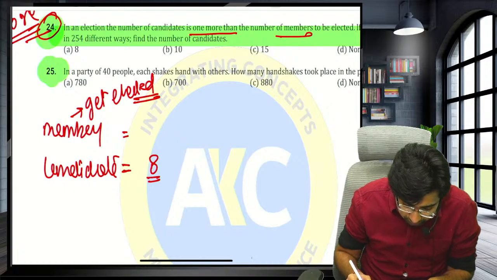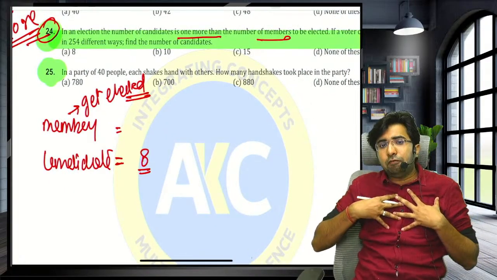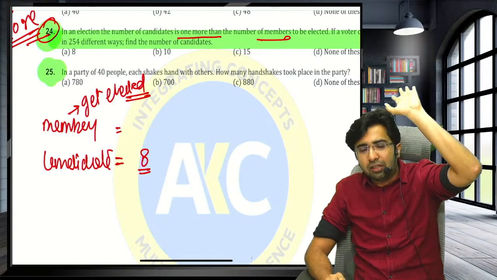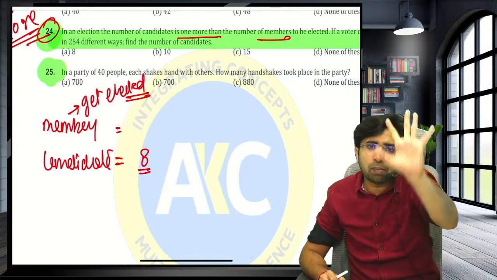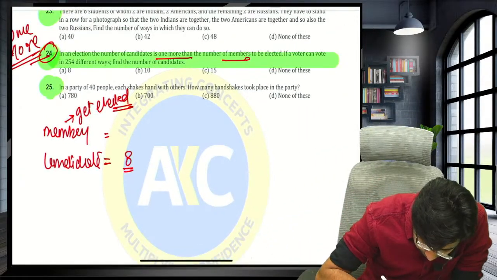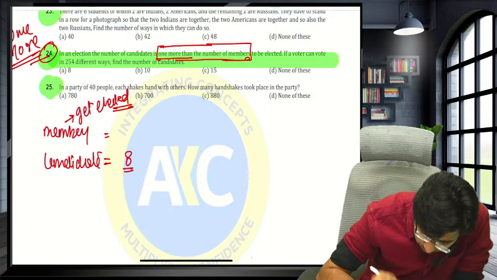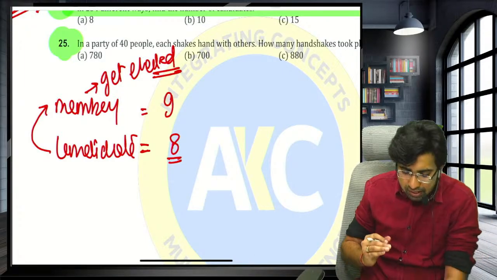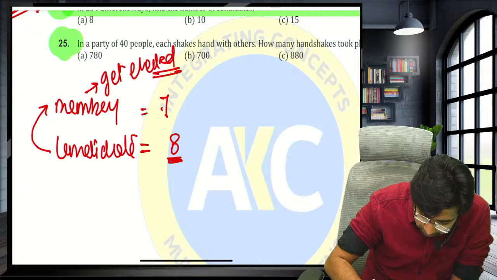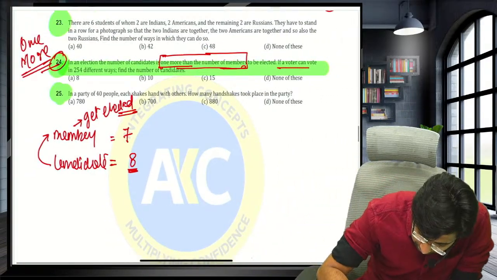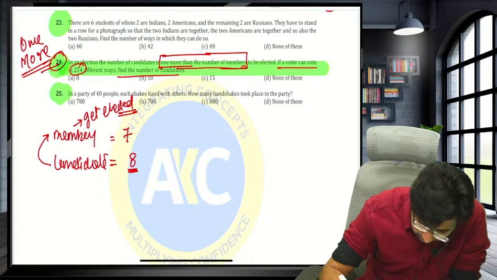So guys, now a voter cannot vote for all the candidates. For example, we have to form 3 parties, so a voter can vote for at most 3 of the parties. Here the question says, in an election, the number of candidates is one more than the number of members to be elected. The difference between candidates and members is 1. If candidates are 8, members will be 7. If a voter can vote in 254 ways, find the number of candidates.